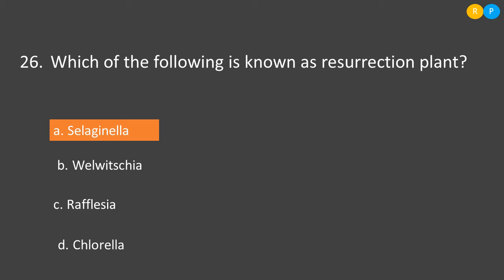Rafflesia is an insectivorous plant belonging to angiosperms. This also does not exhibit resurrection. Then option D, Chlorella. Chlorella is a unicellular alga. It is rich in protein and is not a resurrection plant. So the correct one is option A, Selaginella.